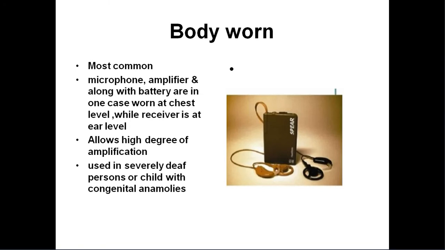It is connected through these cables. These are the cables, this is the box. The box will be kept at the chest level of the patient, and the receiver will be in the ear canal or concha. So this is the body one.